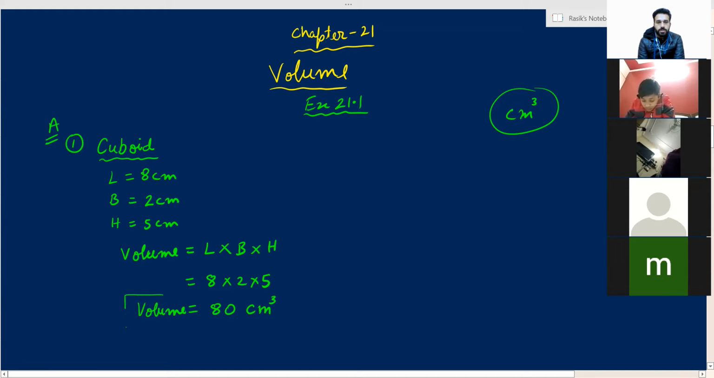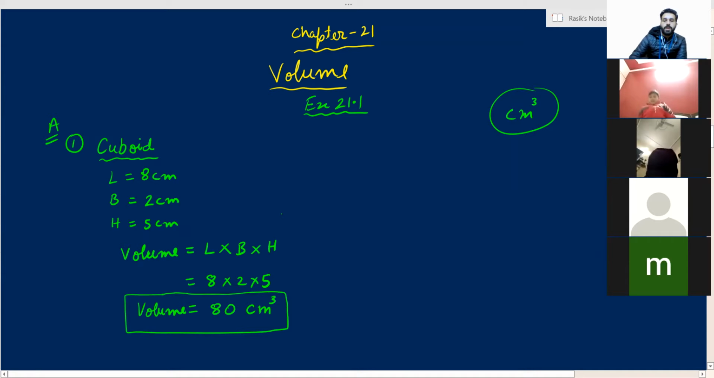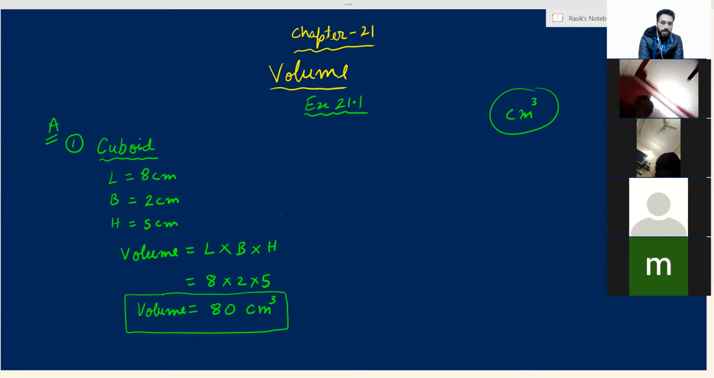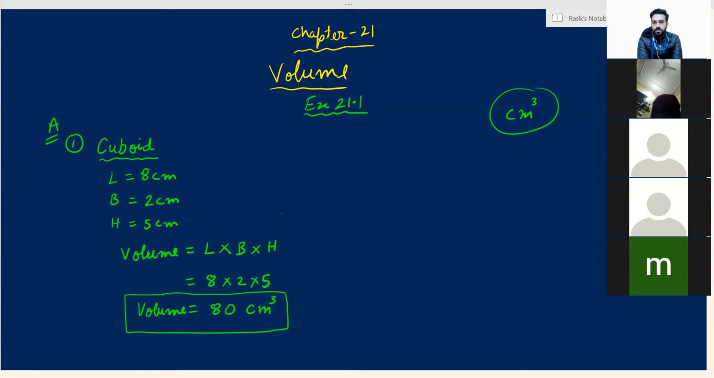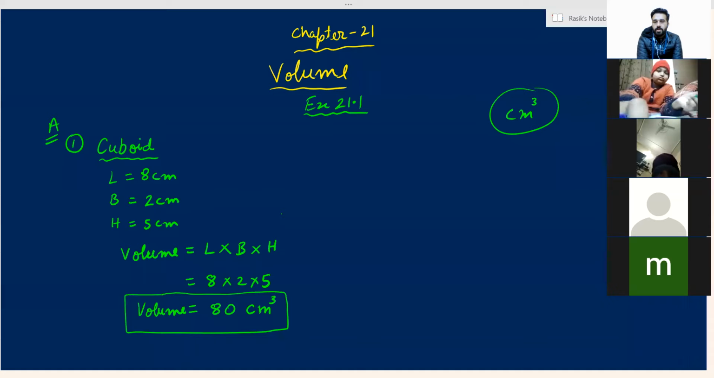Understood how to do the question? Yes, sir. 80 centimeters cube. Don't make any mistakes when you are writing the units. In area we put 2 and in volume we put 3. In case of area, the unit is centimeter square. That means the power is 2. And in case of volume, the unit is centimeter cube. That means the power is 3.